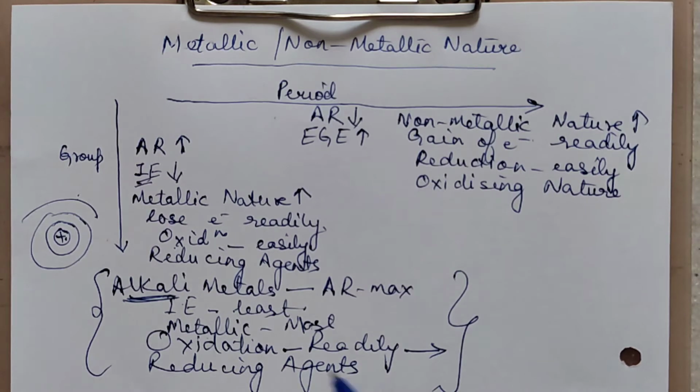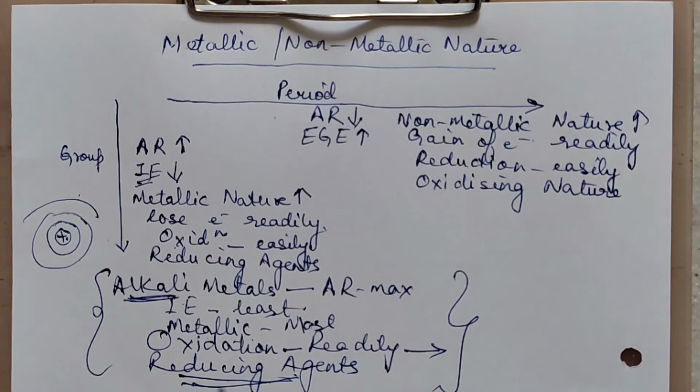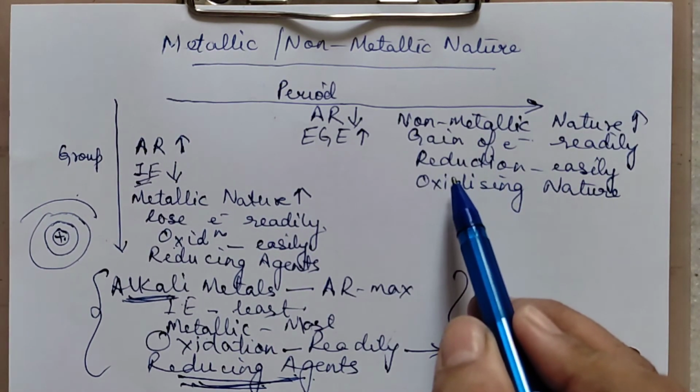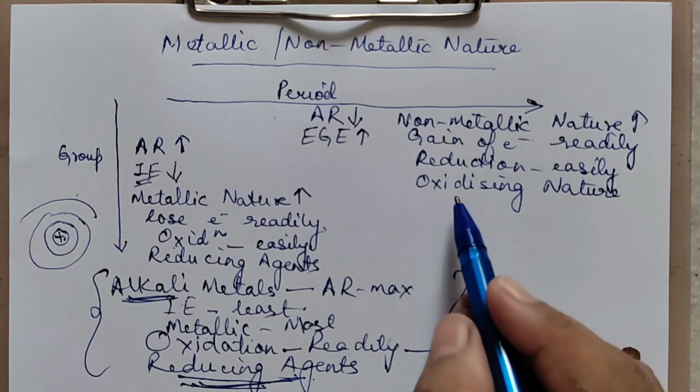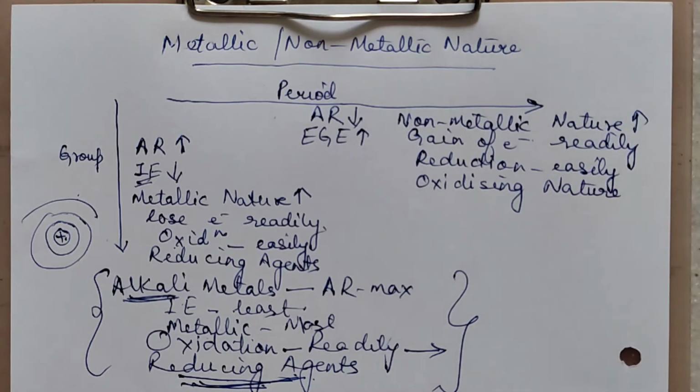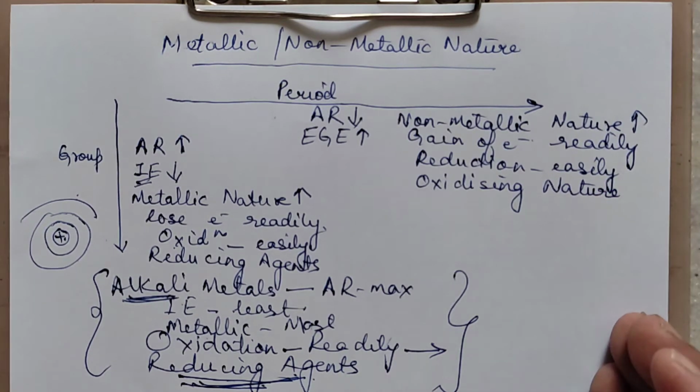Suppose you are asked to write down alkali metals are very good reducing agents, justify. How are you going to justify? You will just club all these points. Now, across the period, their ability to undergo reduction increases. Their oxidizing nature increases. So which element, which group is there at the end? Not the noble gases, because they can neither lose nor gain.